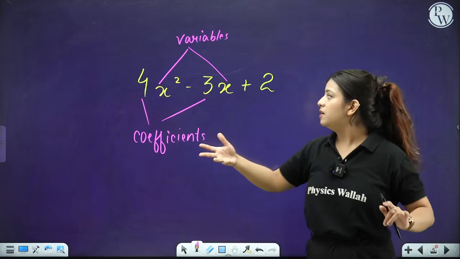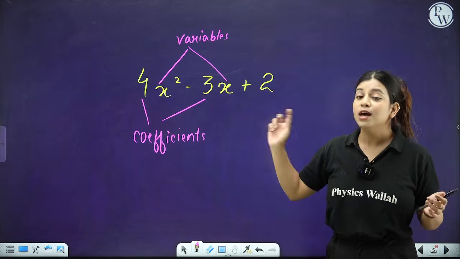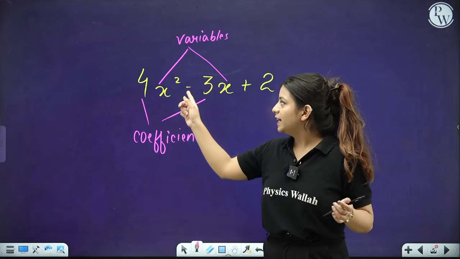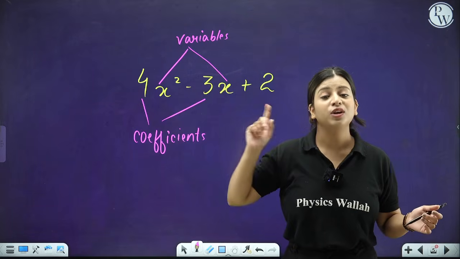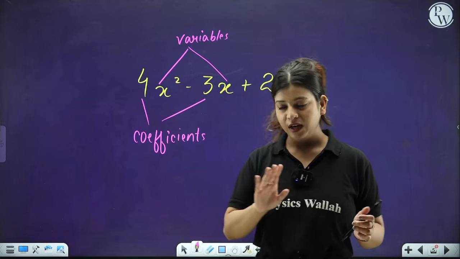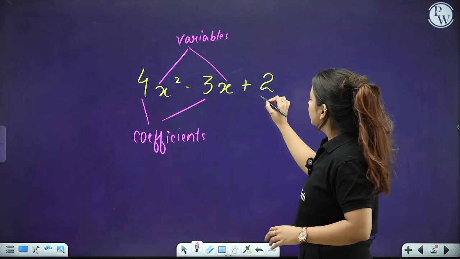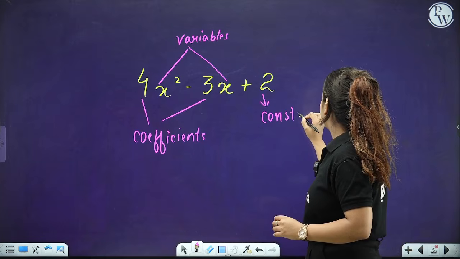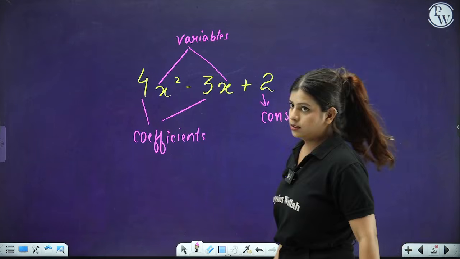If the examiner asks what is the coefficient of x, the coefficient of x is -3. So whenever there is a negative sign before the coefficient, you have to take that negative sign. Clear? So these are the coefficients. This last number alone is known as the constant term. This is known as the constant term.